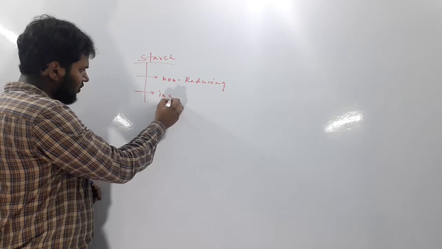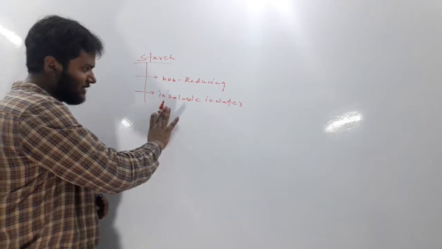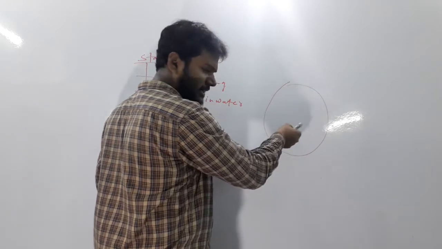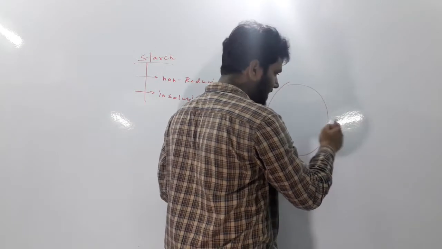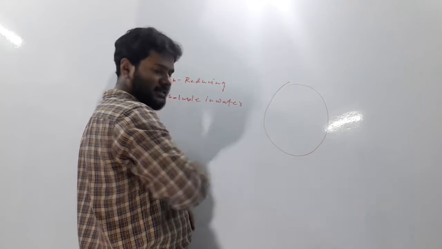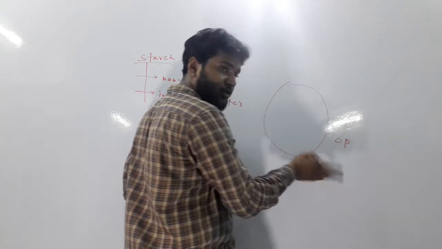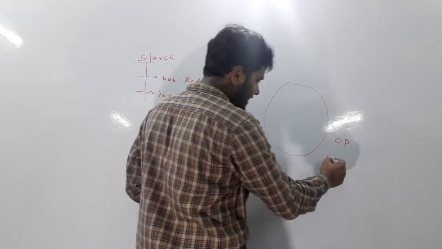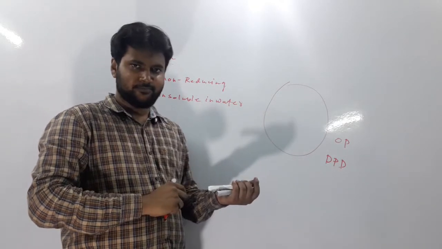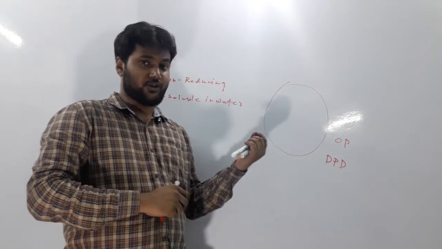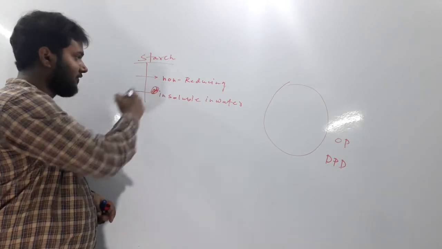And it is also insoluble in water. As it is insoluble in water, if you want to store it, it will not create any solution, and it will not increase the concentration of the solution which is already present inside the cell. If the concentration is not increased, then OP will not be increased. If OP is not increased, then DPD will not be increased either, and if DPD doesn't increase, then there will be no problem. So starch can be stored because of its non-reducing property and its insolubility in water, mainly because it is insoluble in water.